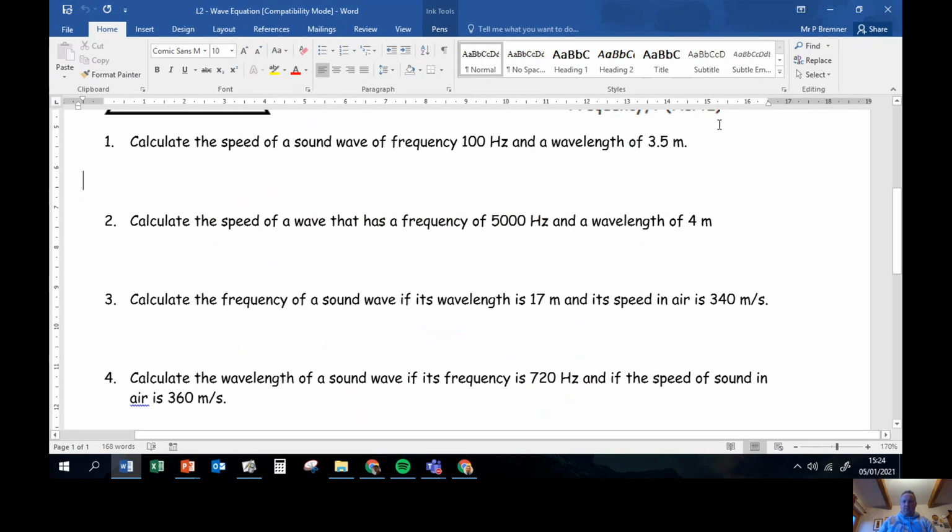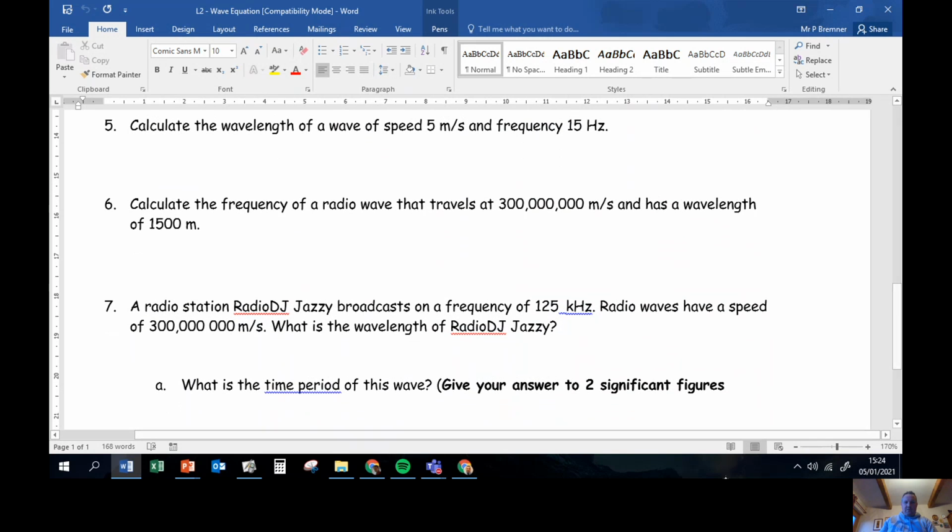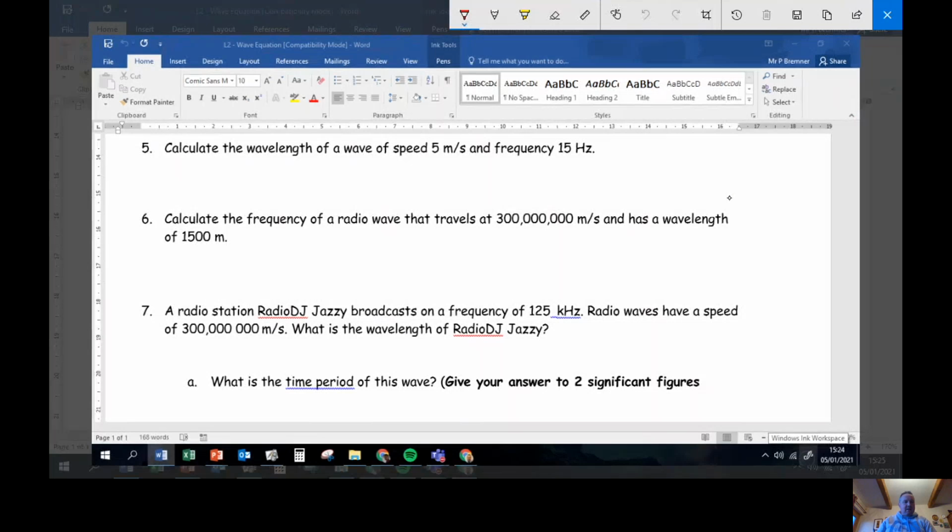Right, let me get the rest of the worksheet up on my screen here. Scroll down for that. Here we go. Oh, I think I can get all the rest of the questions on there, so we can get this done in 2 screens. Calculate the wavelength of a wave, which has a speed of 5 and a frequency of 15. Well, our wavelength is speed divided by frequency. Speed 5 divided by frequency 15 gives me 0.3 recurring, and it's a wavelength, so it's in meters.